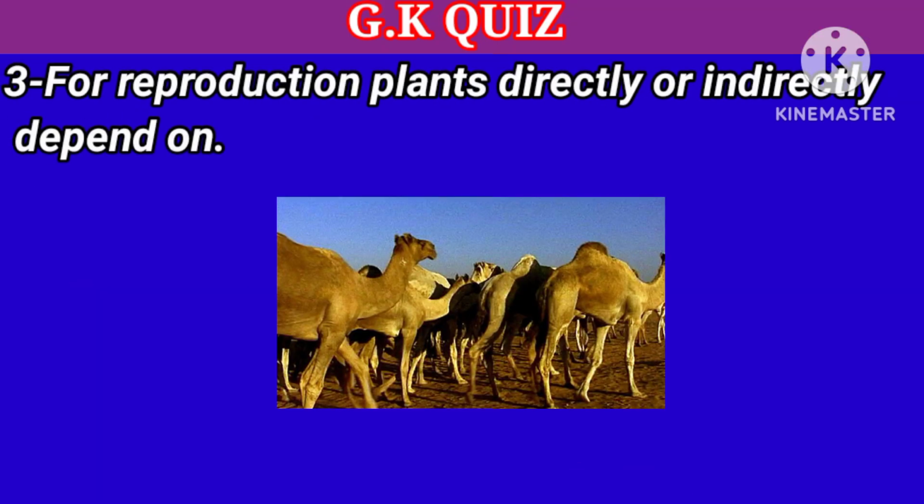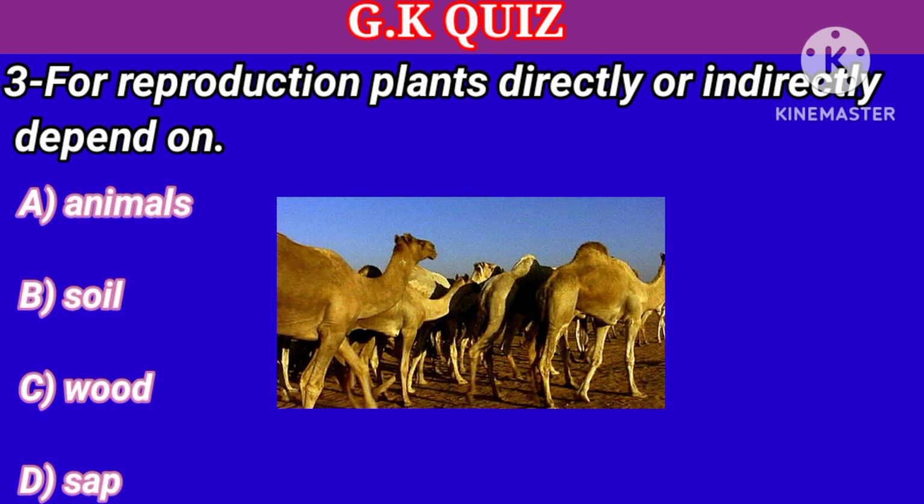Question number 3. For reproduction, plants directly or indirectly depend on. Your options: A. Animals, B. Soil, C. Wood, D. Sap. Your right answer is animals.